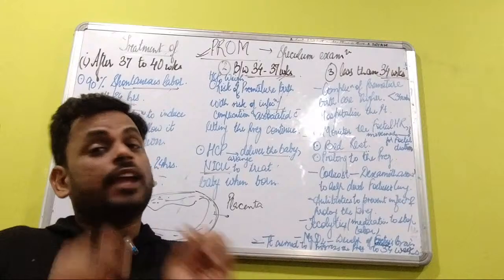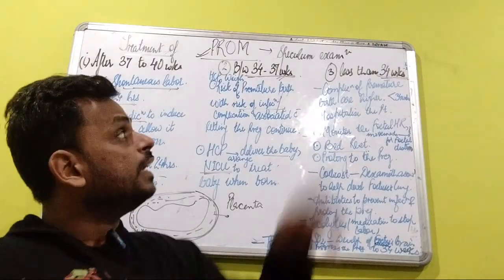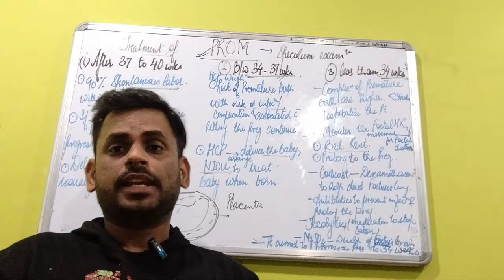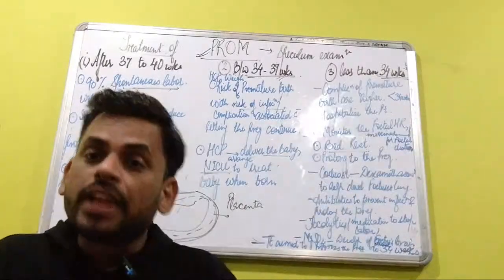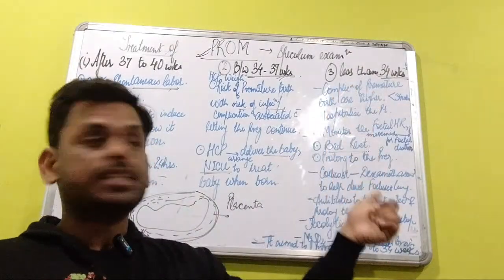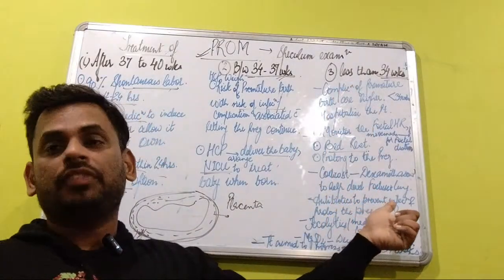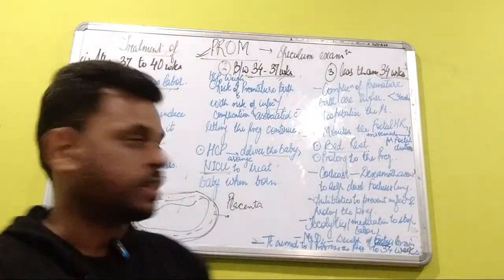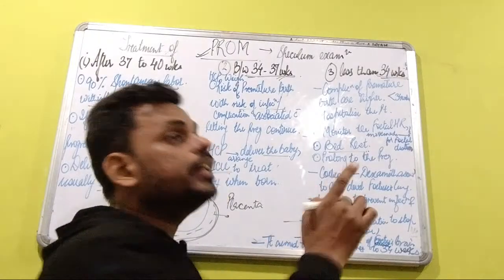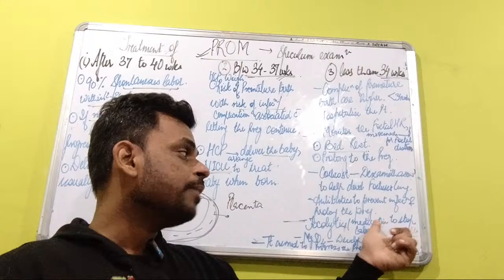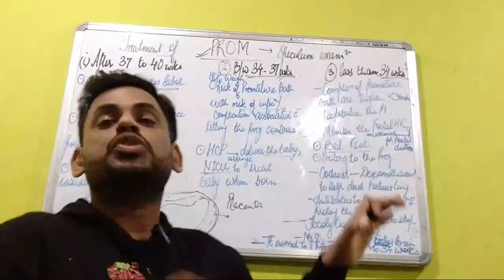Apart from this, if the rupture of membranes has taken place at less than 34 weeks, there is a possibility that certain infections may flare up in the expecting mother. So in order to prevent such infections, antibiotics are given, and the pregnancy needs to be prolonged. Apart from this, there are certain drugs called tocolytics. These medications are given to stop the labor.